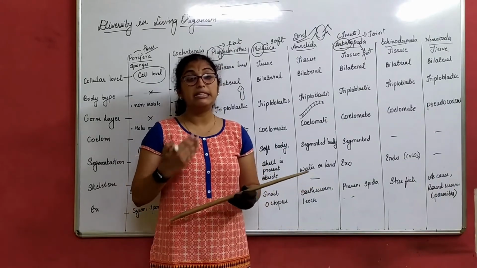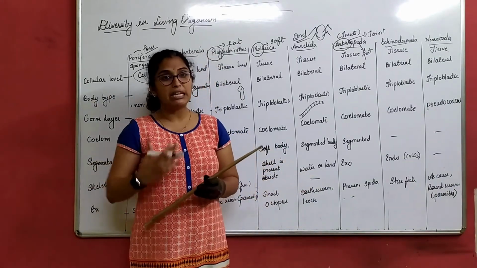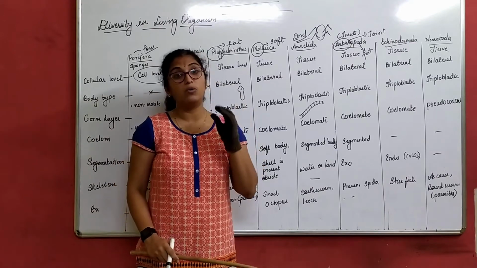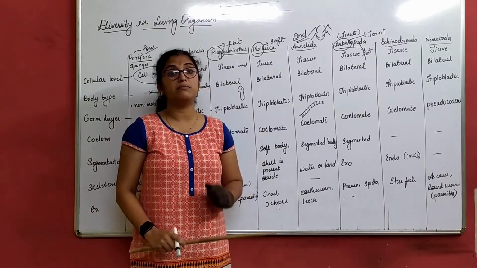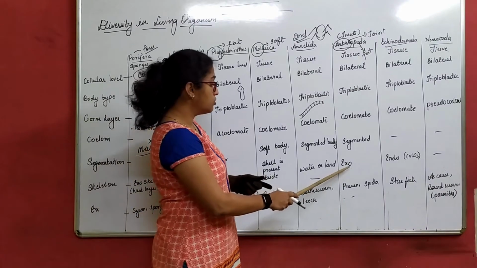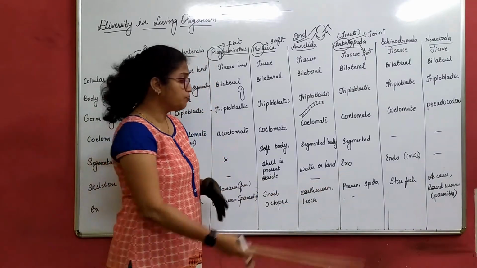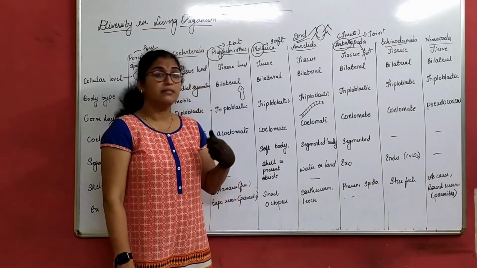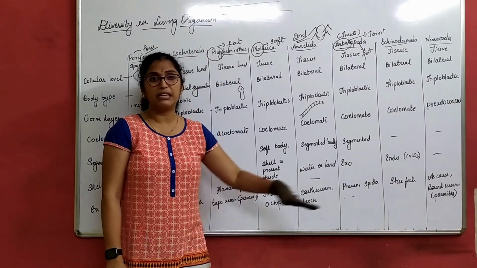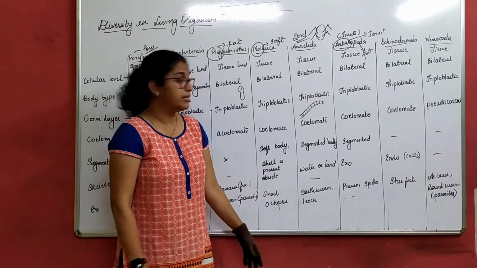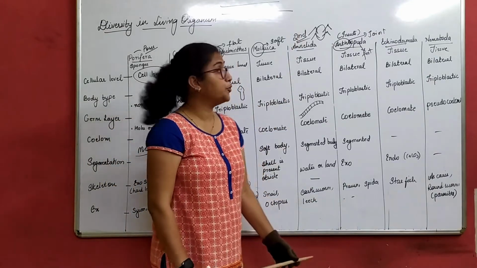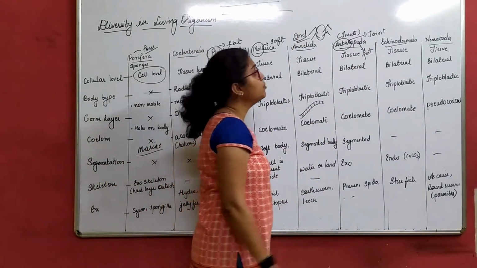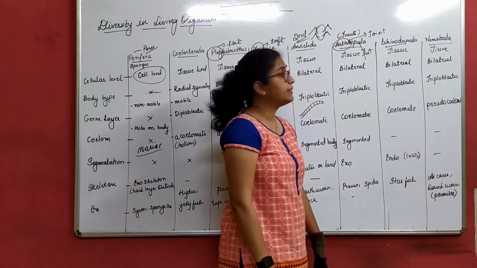That means these insects have a shell outside the body, not very hard, but a skeleton system outside the body. Examples: prawn, spider, scorpion, mosquitoes, all insects can come in this. So this is Arthropoda. Next, we'll move on to Echinodermata.